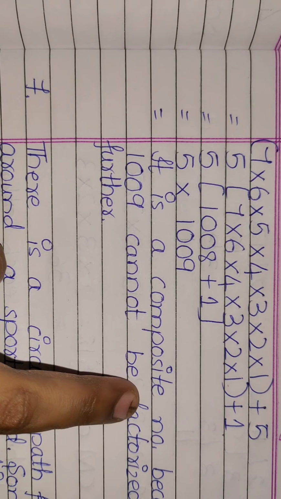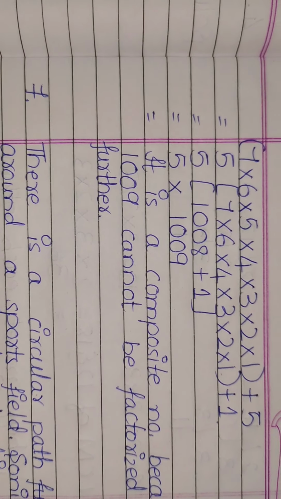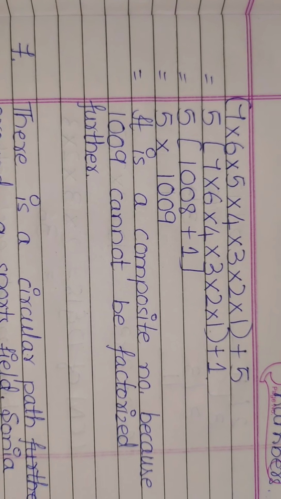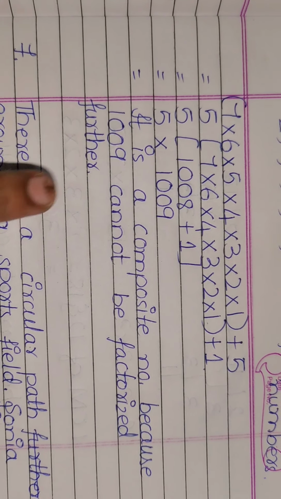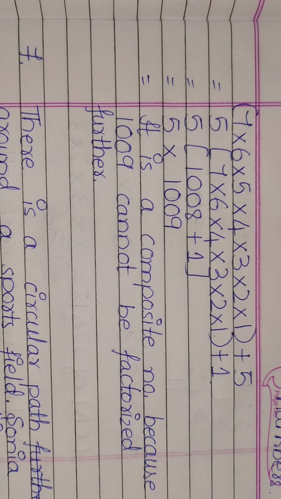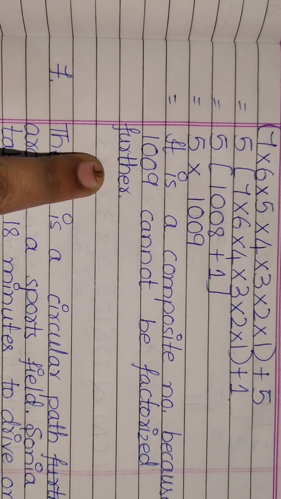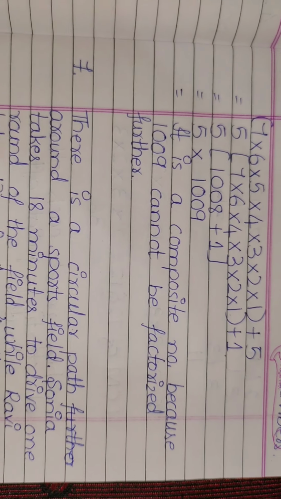So what we can tell is, 5 is a prime number. So 1009, what is it? It is a composite number because 1009 cannot be factorized further. It cannot be factorized further. So it is a composite number.